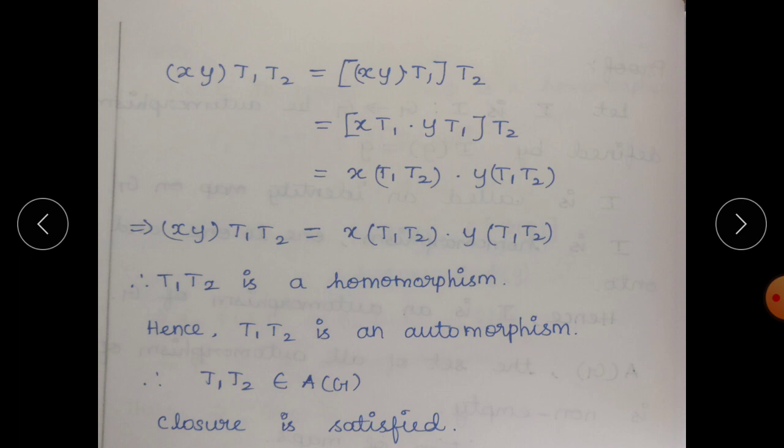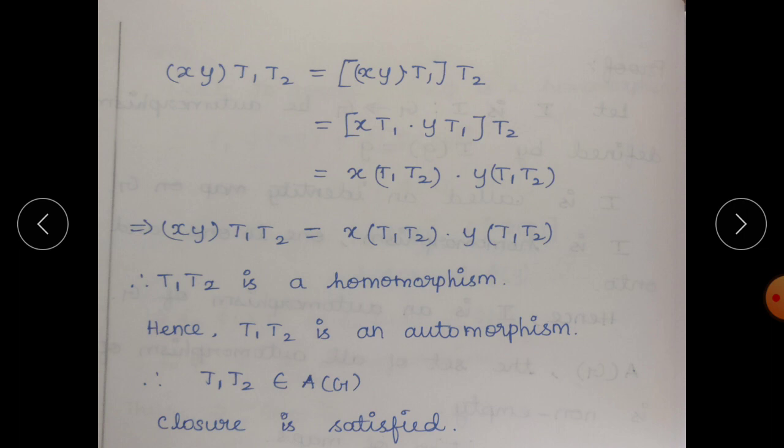So (xy)T1T2 is your left hand side. You know that T1 is a homomorphism, and T2 is also a homomorphism. In the first step, you put the bracket separately: ((xy)T1)T2. Using the homomorphism definition for T1, we can write ((x)T1 (y)T1)T2. Again, we are going to use the definition of homomorphism for T2.